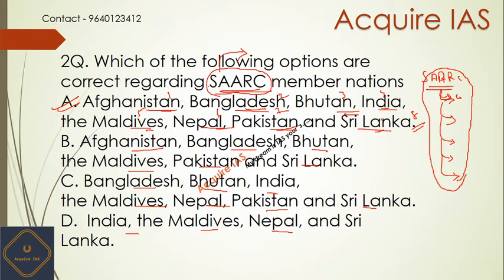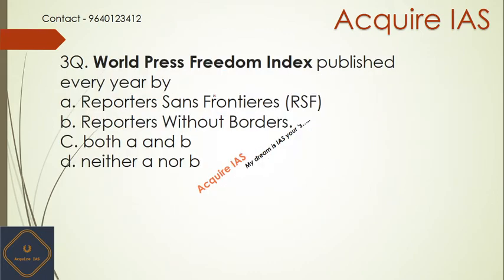Next, the third question: the World Press Freedom Index is published every year by Reporters Sans Frontieres. Option B, Reporters Without Borders. Option C, both A and B, and option D is neither A nor B. Let me tell you one thing here: India's World Press Freedom Index rank has decreased by 2 points. Now let me tell you the answer for this question.